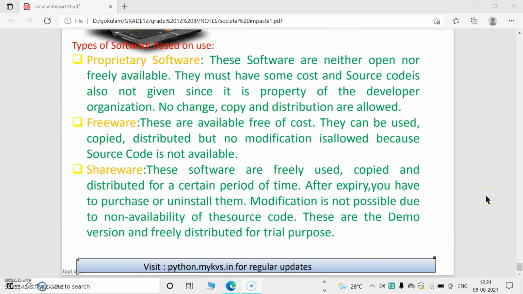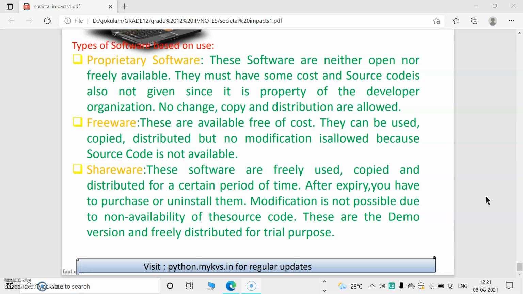Then next is proprietary software, where we can purchase that software and use it, but source code is not available. Freeware means we can avail the software free of cost, but we cannot modify or distribute it because source code is not available.